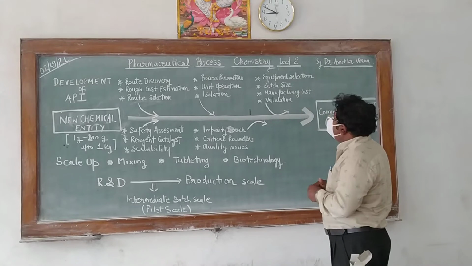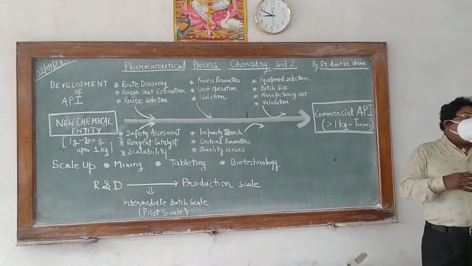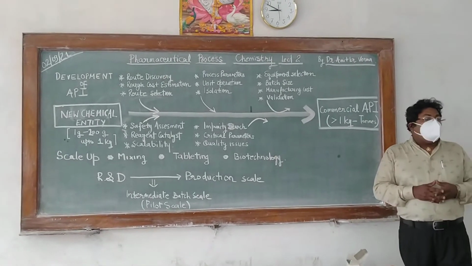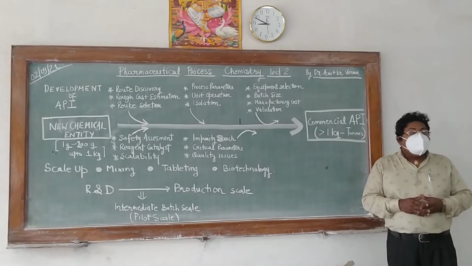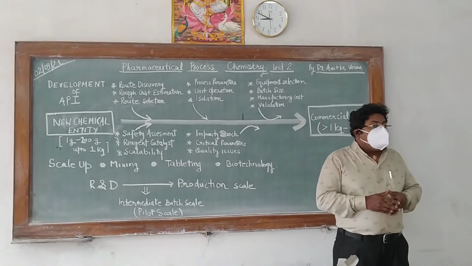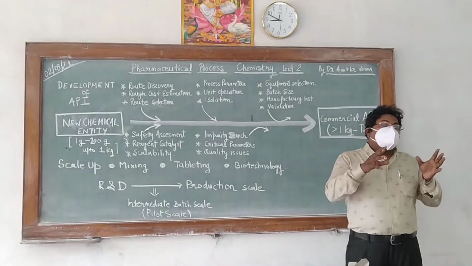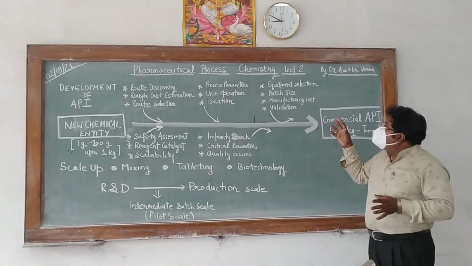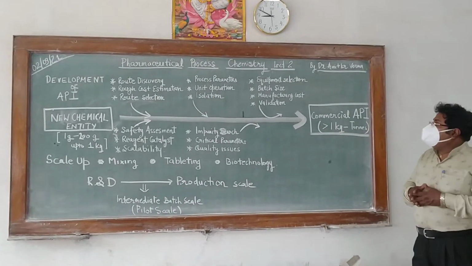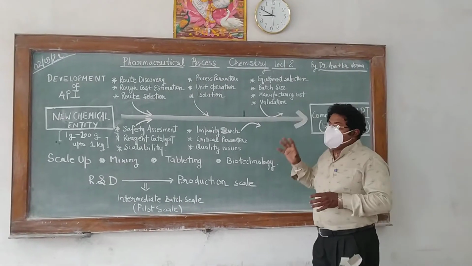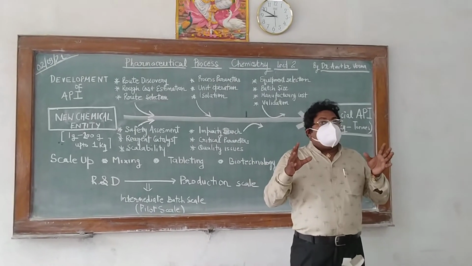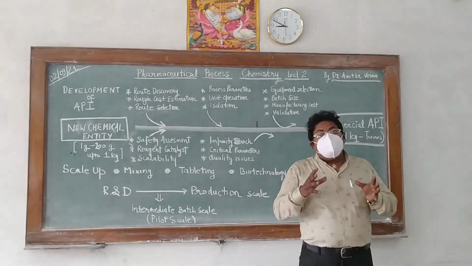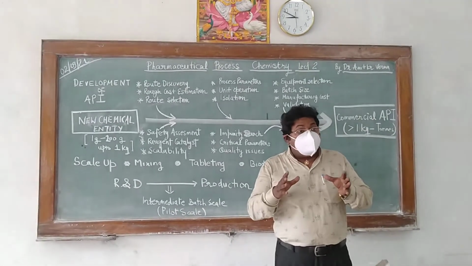Now moving further, since you are moving from a small batch to a large batch, equipment selection is also very important. It should be as per the dimensions of those equipments or instruments. Batch size, which I have told you, is very important. What is the manufacturing cost? Suppose you are selecting very costly equipments, so definitely the manufacturing cost will increase, and we have to take this into consideration.